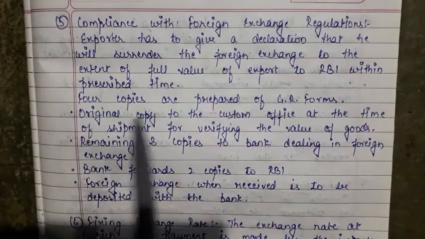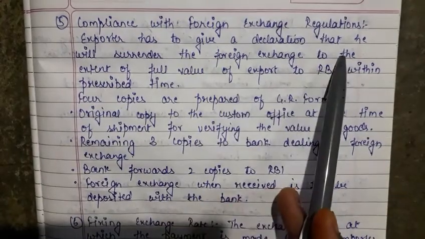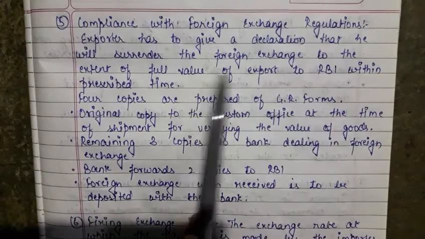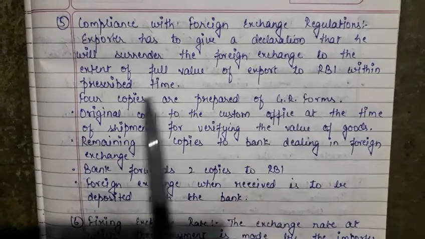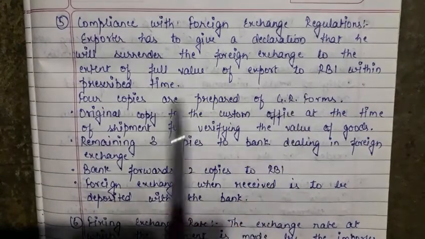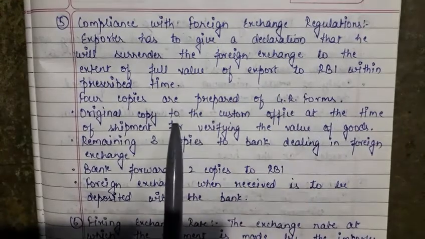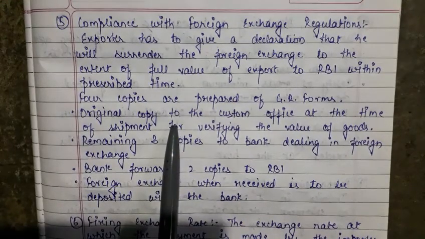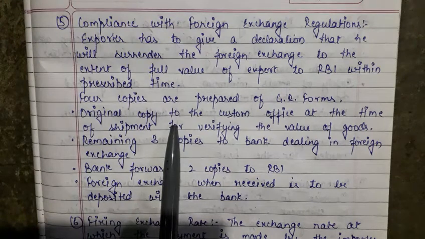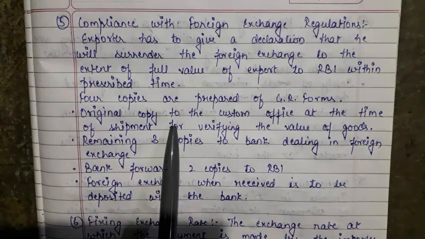Now the next point is that we have to comply with the foreign exchange regulations. Here the exporter has to give a declaration that he will surrender the foreign exchange to the extent of the full value of export to RBI within the prescribed time. Whatever foreign exchange the exporter is getting, he has to surrender the full amount to RBI within the prescribed time. So complying with that is a very important task.